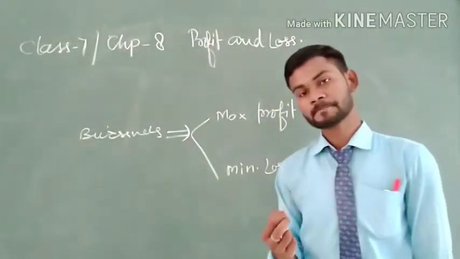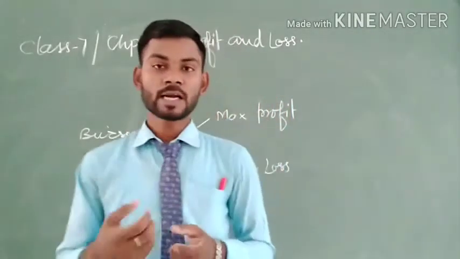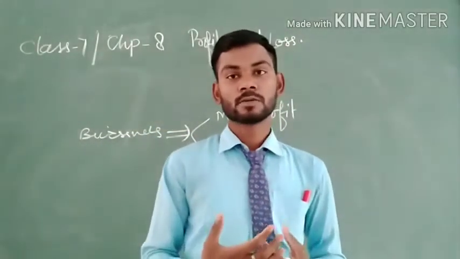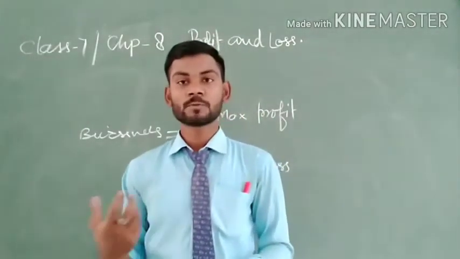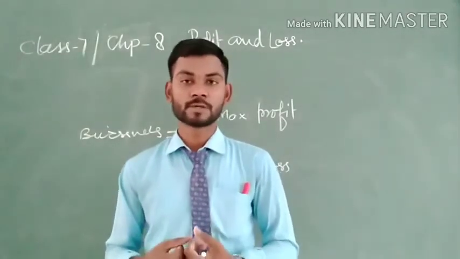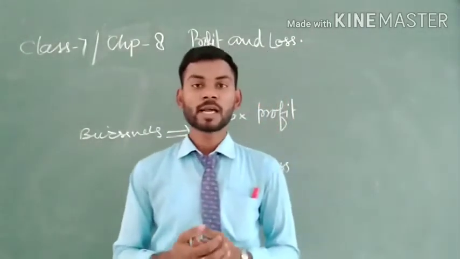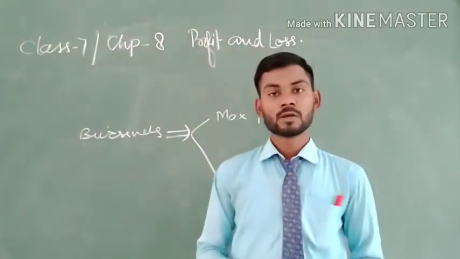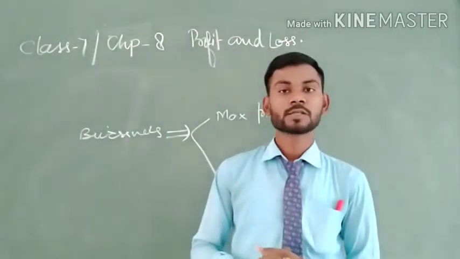After selling, we compare the money at which we purchased and the money at which we sold, and see which one is greater. If the money at which we sold is greater than the money at which we purchased the object, then we say we get profit. But if it is reverse, meaning the money at which we sold is less than the money at which we purchased, that means there is loss.